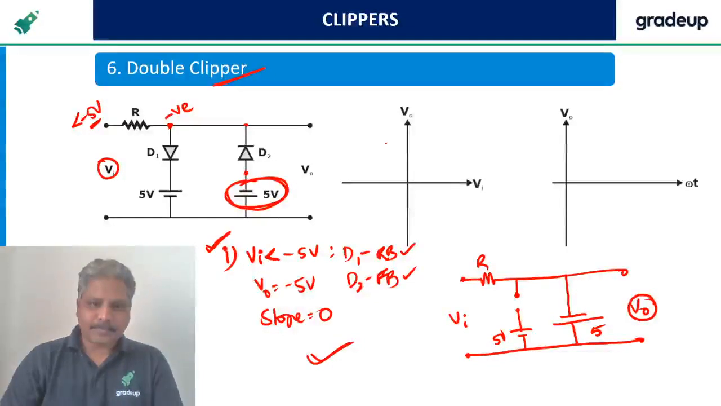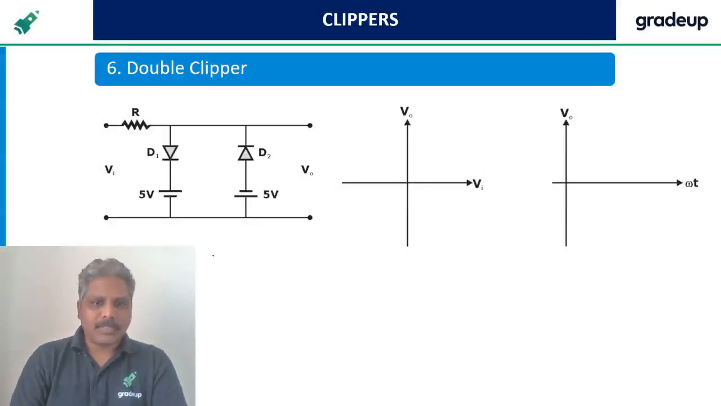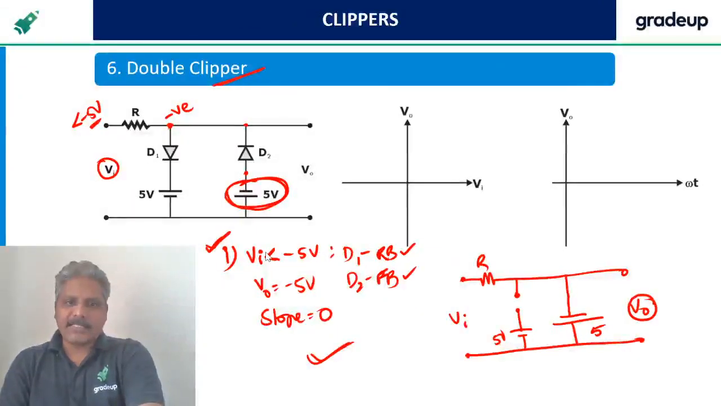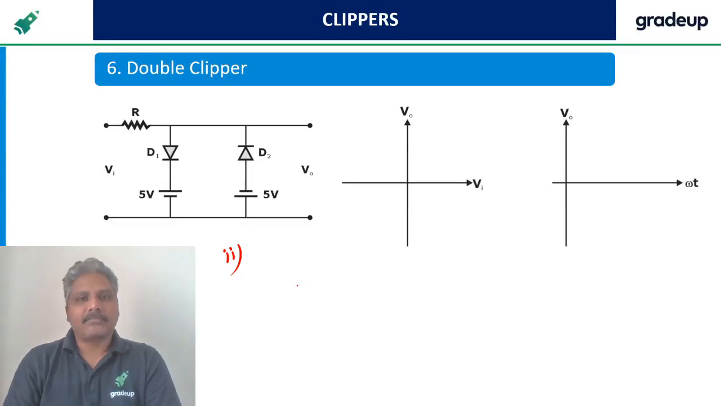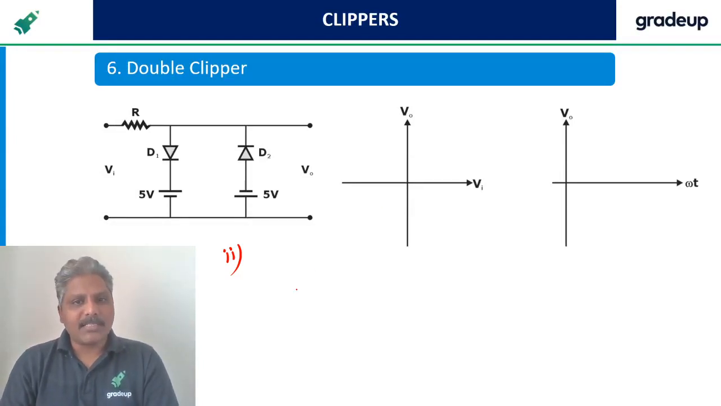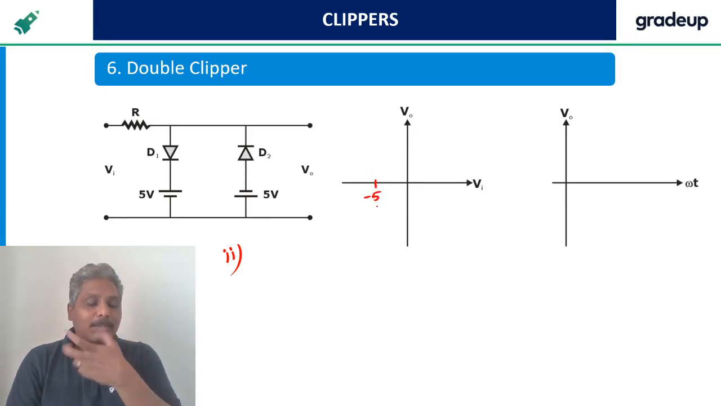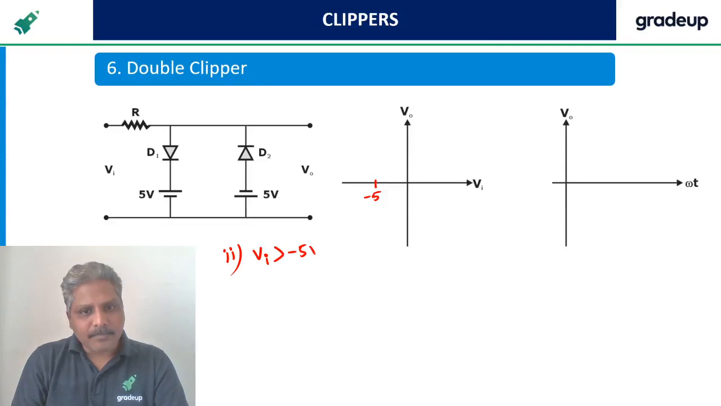This is clear, right? Now I want to go to case 2. We have verified in case 1 less than minus 5. Now I want to verify more than minus 5. Because less than minus 5, what happens? Let's say this is minus 5. So less than minus 5, what happens? We know. Now let us verify case 2, more than minus 5.